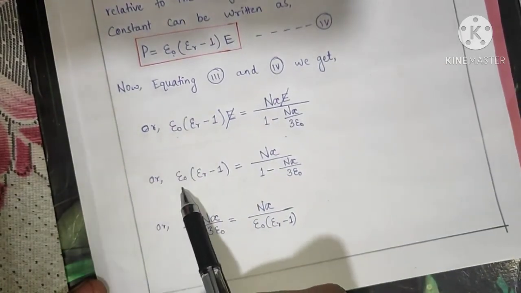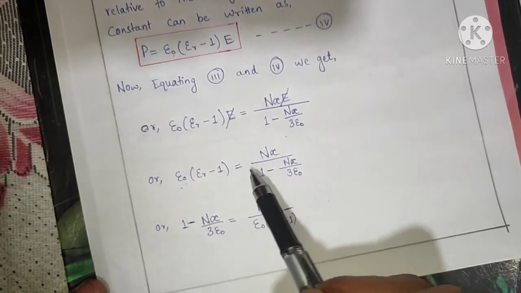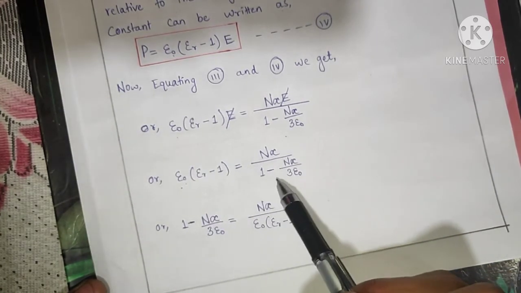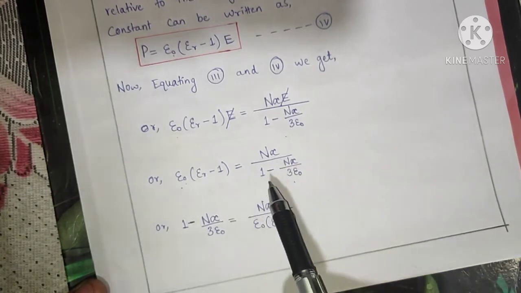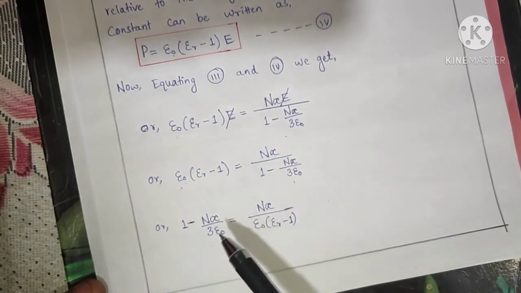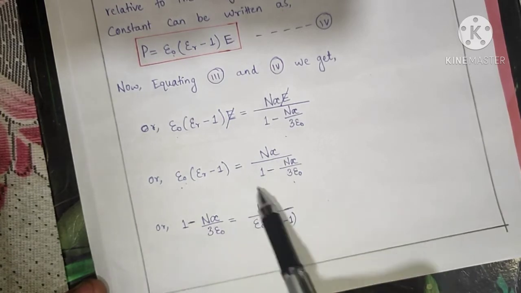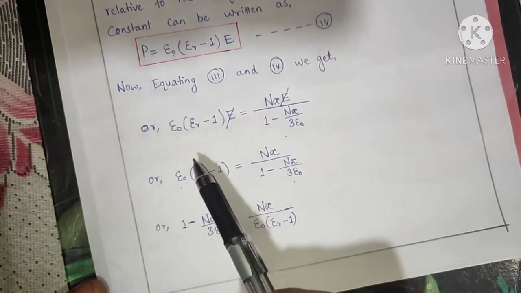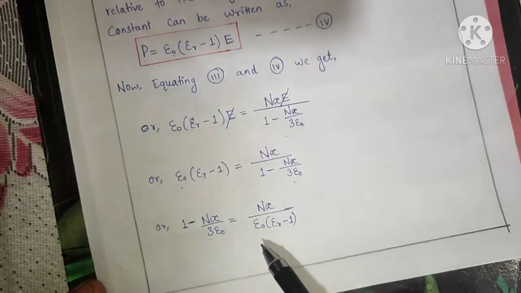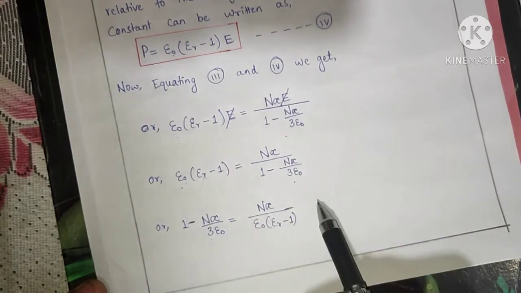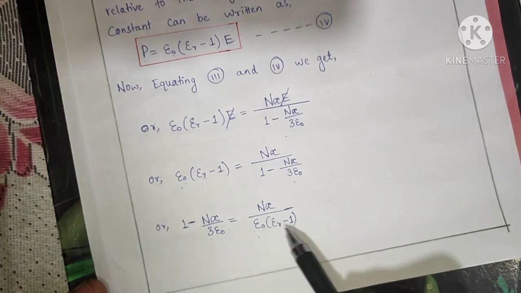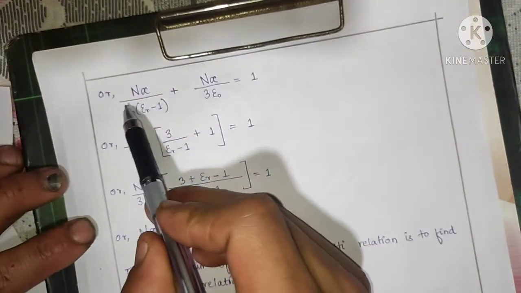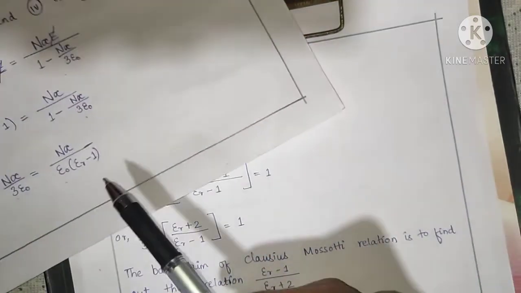So epsilon naught epsilon r minus 1 equals n alpha divided by 1 minus n alpha by 3 epsilon naught. Cross multiplying, the term 1 minus n alpha by 3 epsilon naught comes to the LHS, and the term already on the LHS goes to the RHS, giving n alpha divided by epsilon naught epsilon r minus 1. Now we simplify this term.